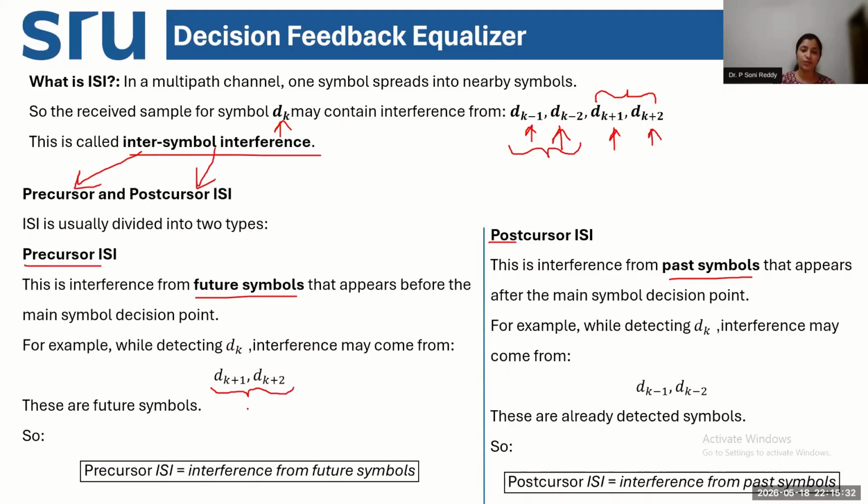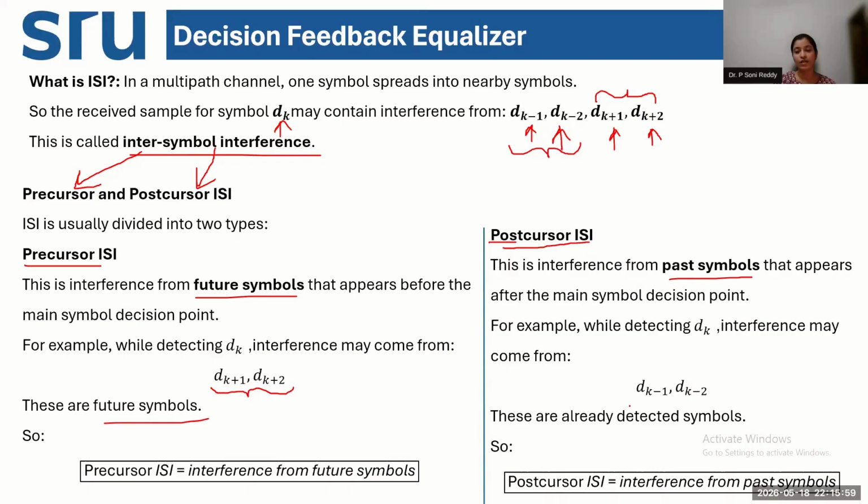What are my future pulses? dk plus 1, dk plus 2 or dk plus 3, like this. All the plus factors which are there in my transmit signal. Okay. So pre means future symbols. So I need to estimate the amount of intersymbol interference in my future symbols using my past decision. What are the past decisions? Past decision is called the post cursor ISI.